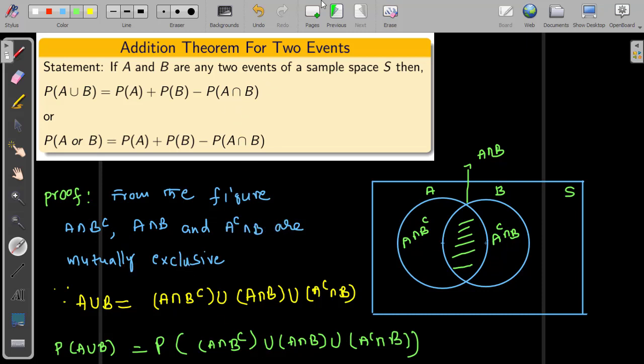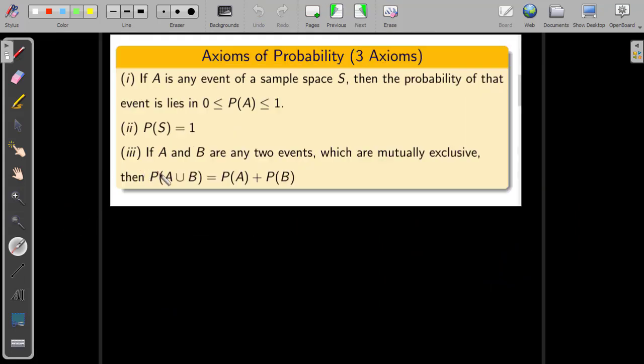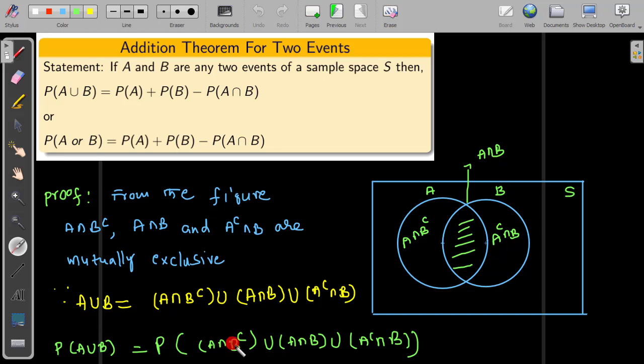So as per axiom 3, if A and B are mutually exclusive, the probability of A union B can be written as P of A plus P of B. Similarly, these unions can now be written in terms of plus by using axiom number 3.